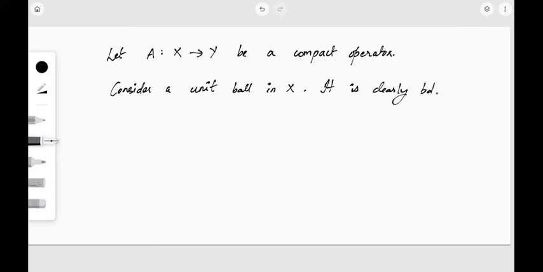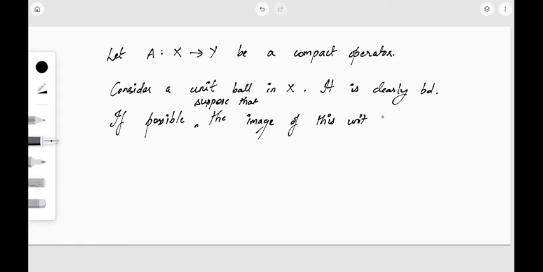So if possible, suppose that the image of this unit ball is unbounded. For an operator to be bounded, this image must also be bounded, right?